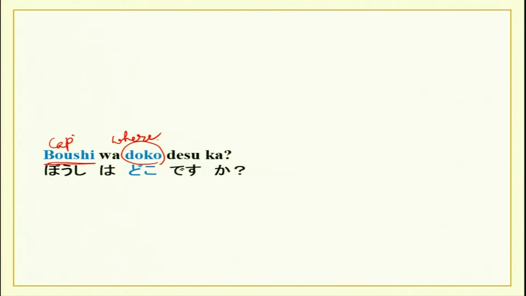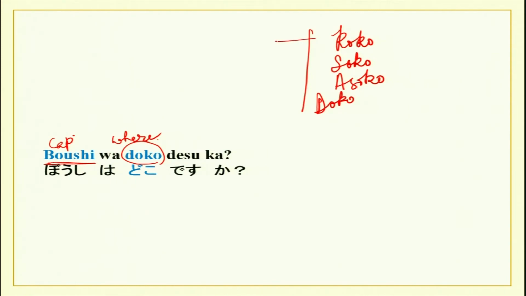So now what are the words for location? Koko, soko, asoko and doko. It's the same koso ado series. Koko stands for here, soko stands for there, asoko over there and doko where.